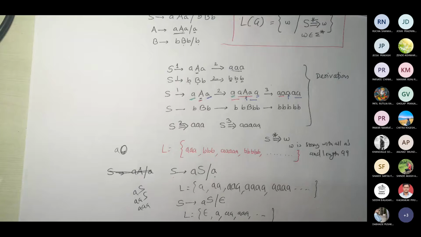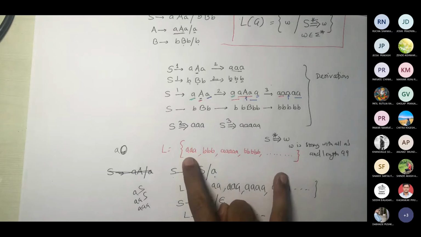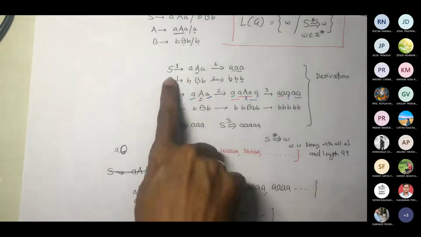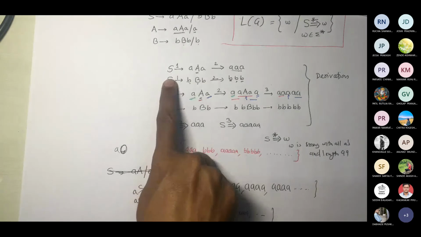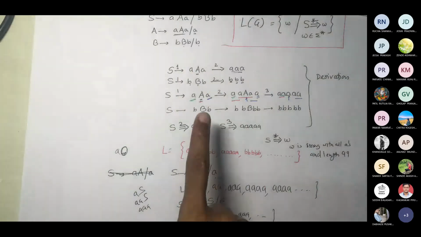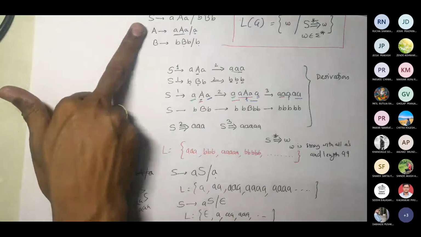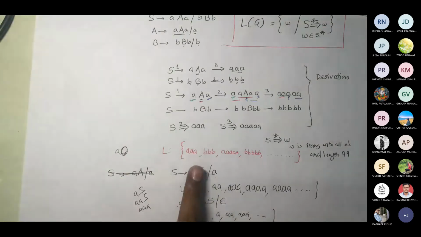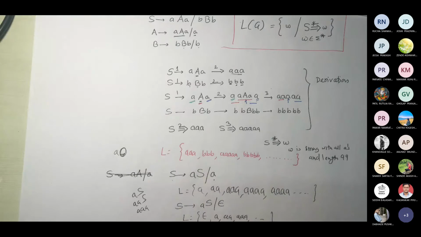So on that basis, whenever I'm talking about this kind of language, if I say AB, AB, AB, is it defined here in this set? No. Can I derive it from S? Definitely not. That is the reason why I'm saying your grammar may force the constraint. Because of the grammar only, you are going to reach some set of strings, and those strings should have some constraint. What would be the possible length?